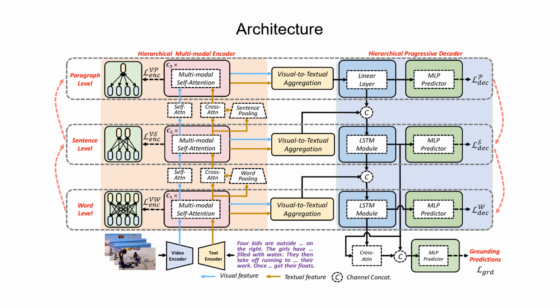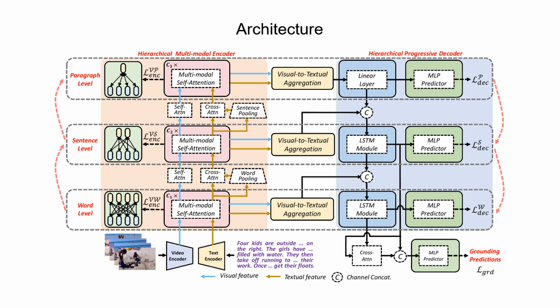They both comprise three levels of encoders or decoders. The visual features and textual features are flowing down the visual path and textual path, interacting with each other via different levels of multimodal self-attention layers of the encoders. Before being fed to the next level, textual features will be pooled and aggregated into the next level's representation. The encoded visual features are then fused into the textual features.